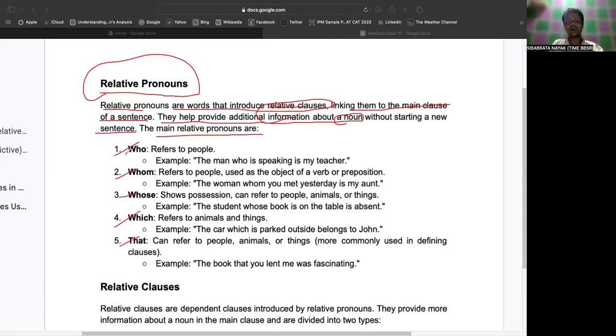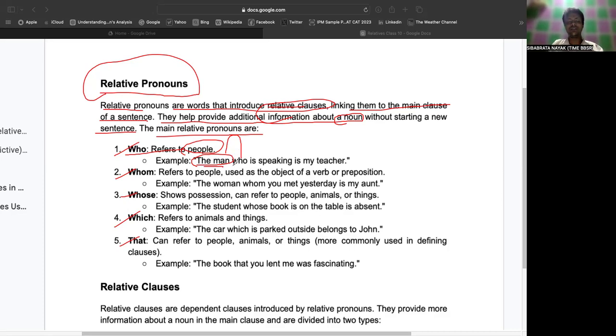Now, if I talk about who, who refers to people, right? Like if you talk about the man, in that case, who is referring to whom? The man who is speaking is my teacher.